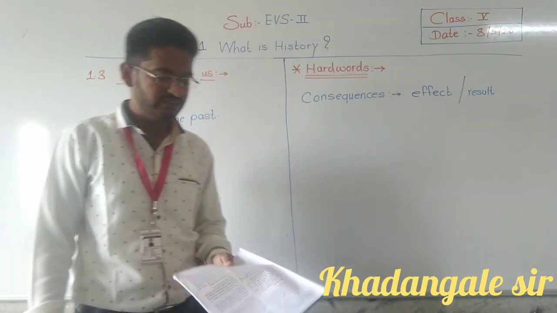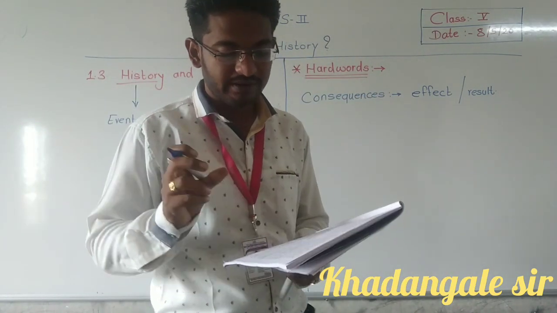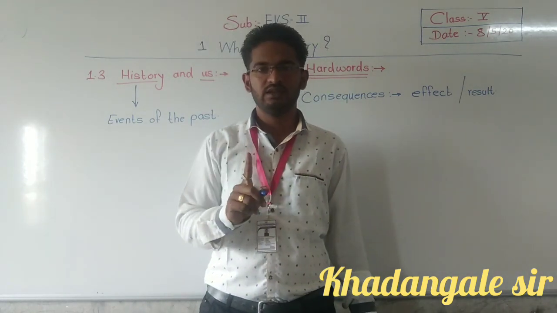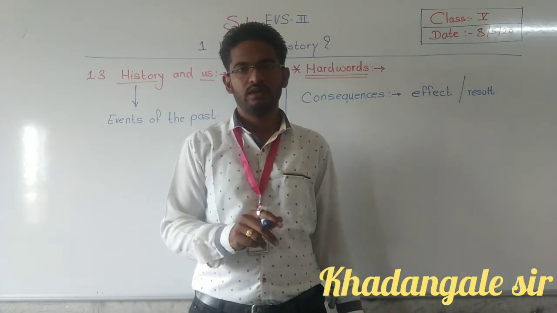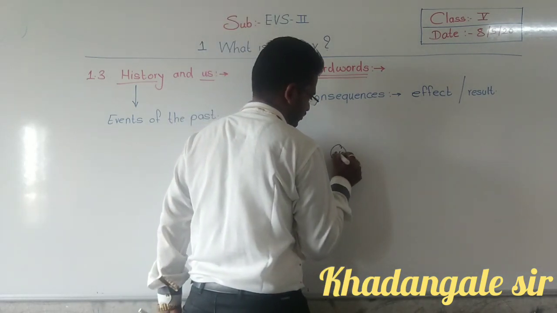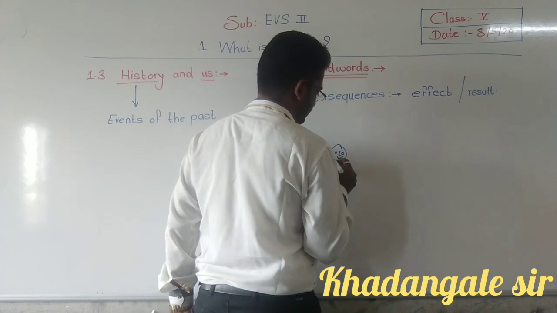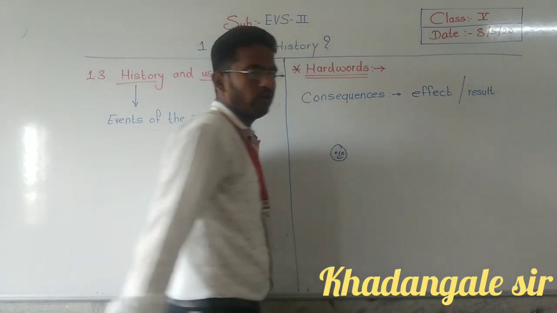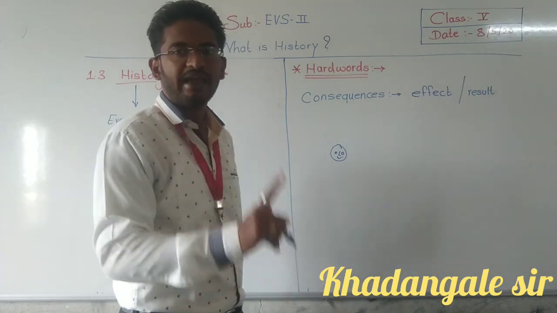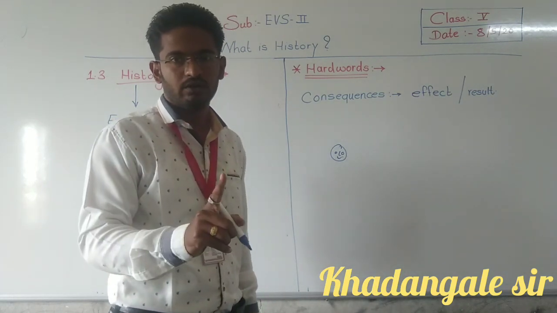See, what sentence is told? Individual or collective action. Individual means one single action. Suppose this boy is there, I will just draw a face. This boy is alone, so his actions will be individual.